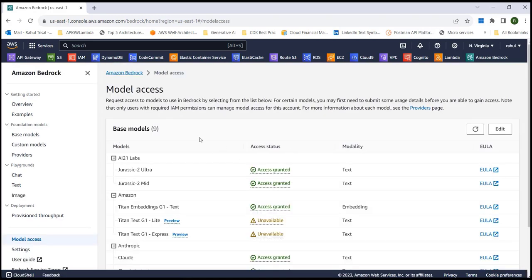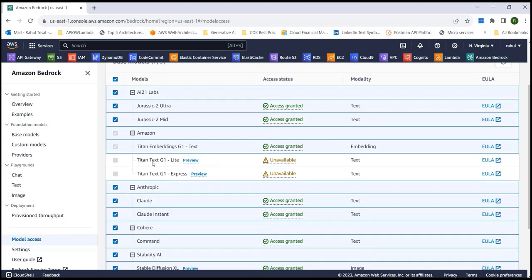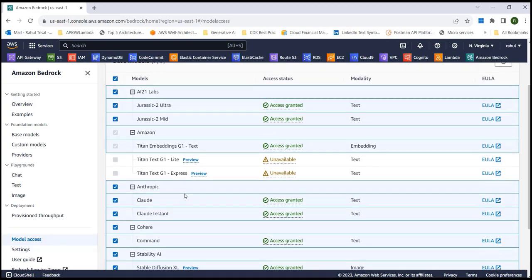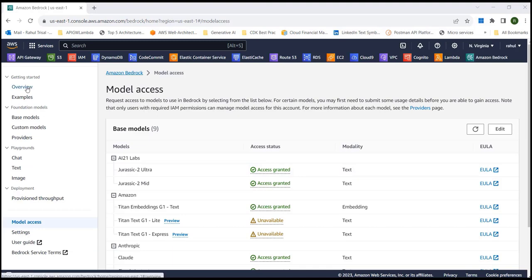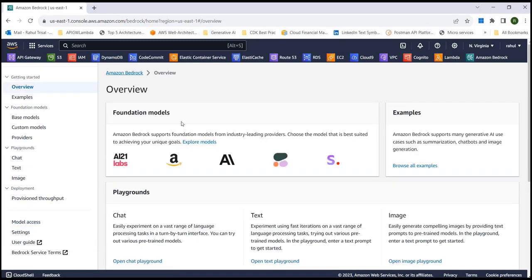I've already enabled model access on my AWS account. But if you go here and see that you don't have access, then you just need to click on this edit button, select all the models you want access to, and then save changes. AWS should be able to provide you access within 15 to 30 minutes.